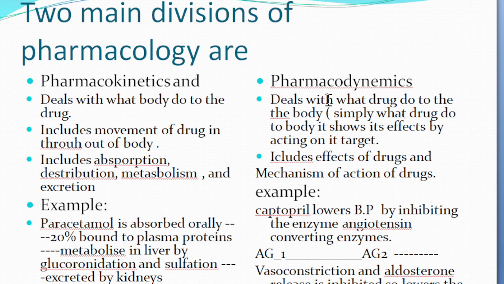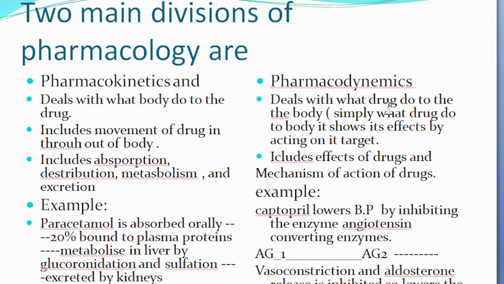What is pharmacodynamics? Pharmacodynamics deals with what the drug does to the body. Dynamics means energy. What can the drug do? It shows its effects by acting on its corresponding target. So it includes the mechanism of action of drugs and the effects of drugs at the subcellular level, organ level, and biochemical level.